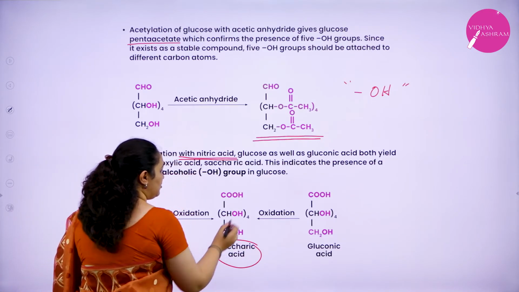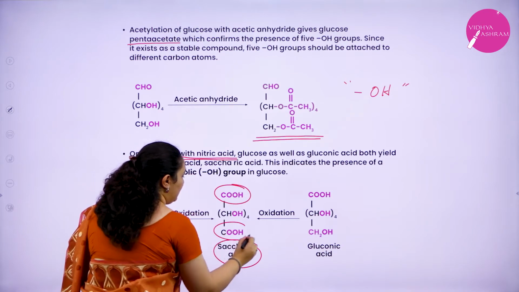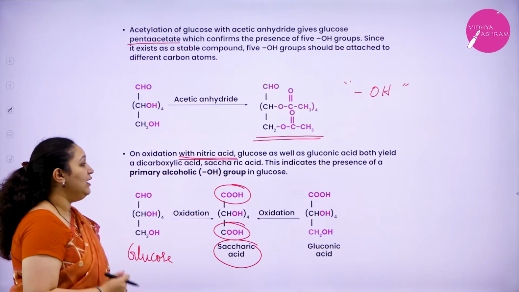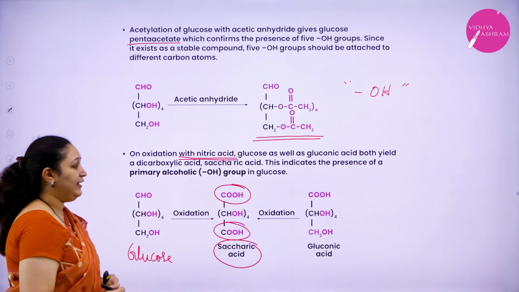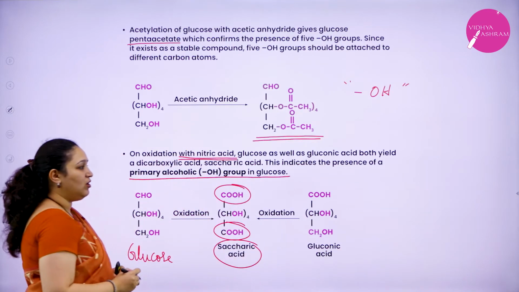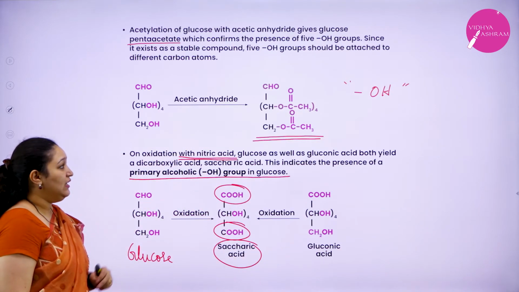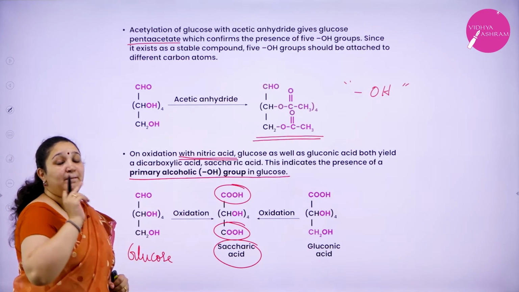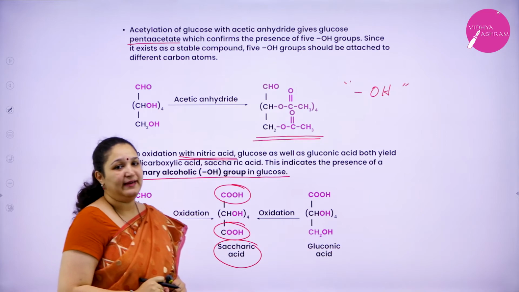In saccharic acid, you see the first and the last group are both COOH groups. Okay, what does this actually indicate? It indicates the presence of a primary alcoholic group. That means there is one OH group which is attached to a primary carbon atom.